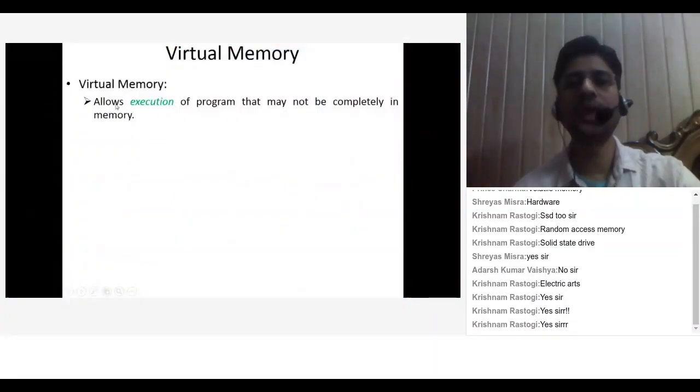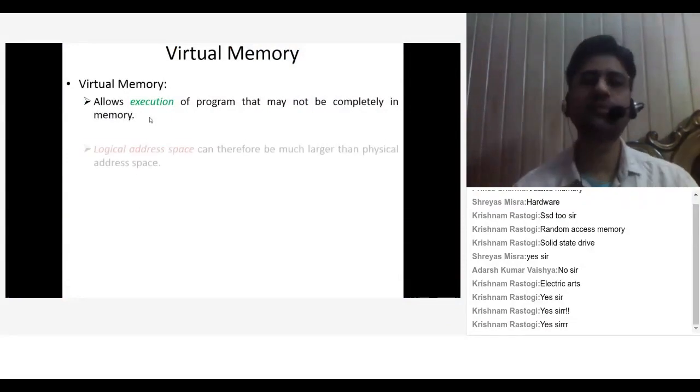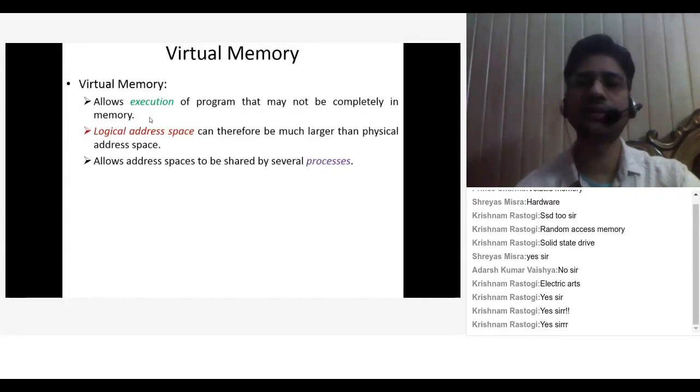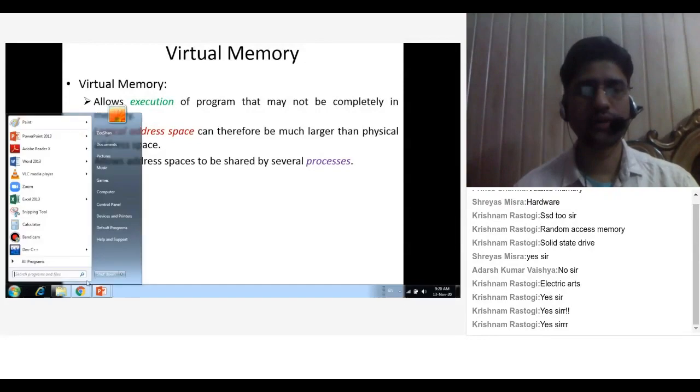Okay, so let's see how we can do so. What is the first line? Virtual memory allows execution of programs that may not be completely in the memory. It means your program is not completely in the memory, but it is still executing. So logical address space can therefore be much larger than physical address space. It allows address spaces to be shared by several processes. What are we talking about? Address space.